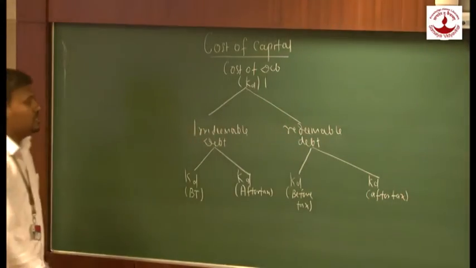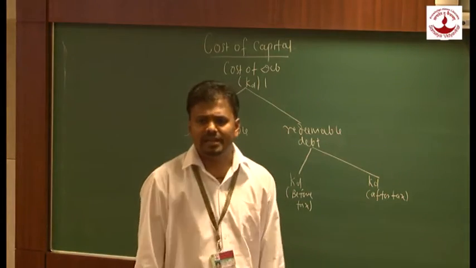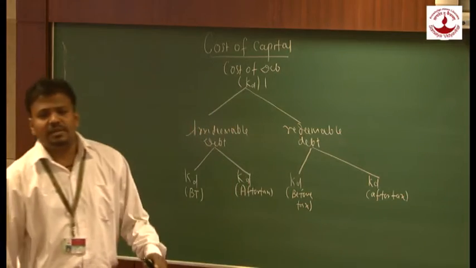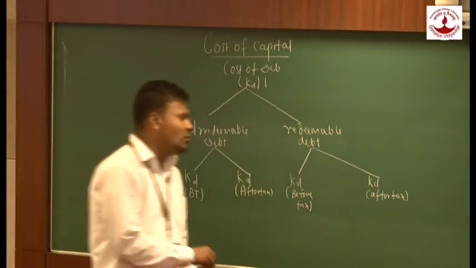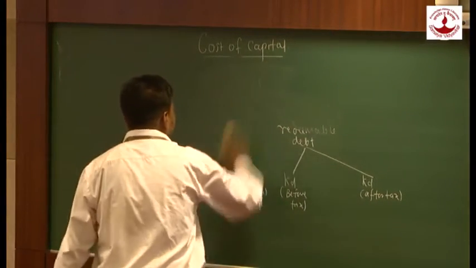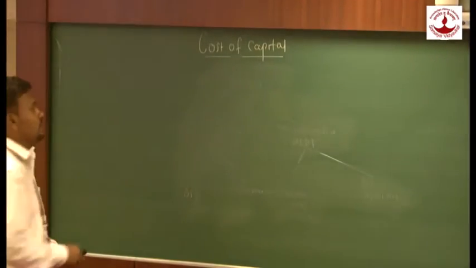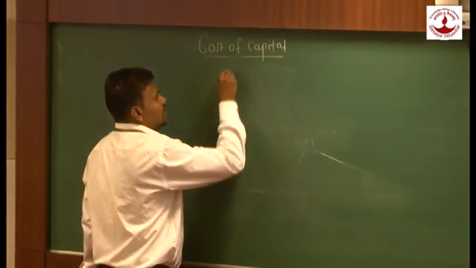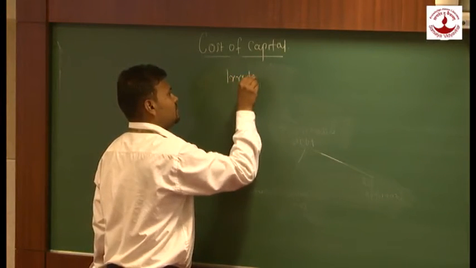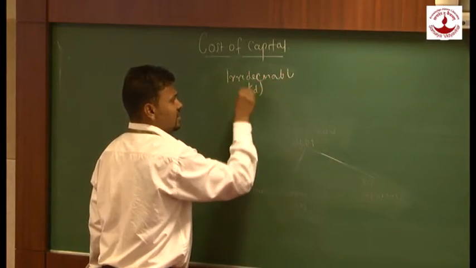Now we are going to discuss one by one how we are going to calculate cost of debt in case the debentures are irredeemable and how we are going to calculate cost of debt in case the debentures are redeemable. Let's see the formula. Now how we are going to derive the cost of debt in case the debts are irredeemable. Debts are irredeemable, right? Which is called KD.